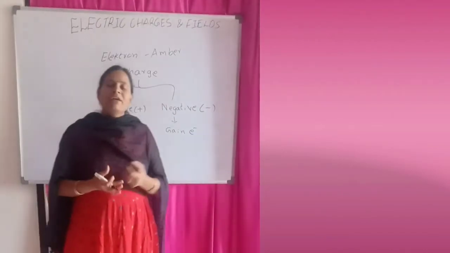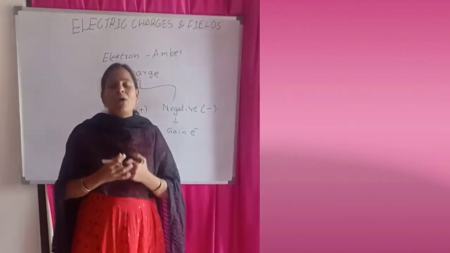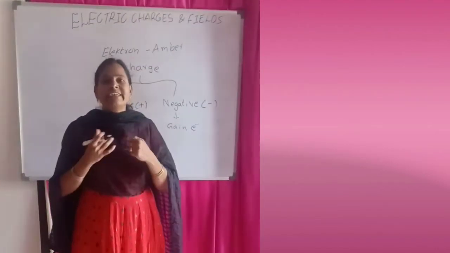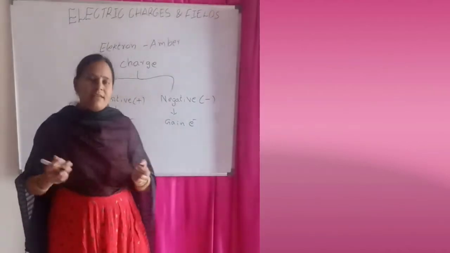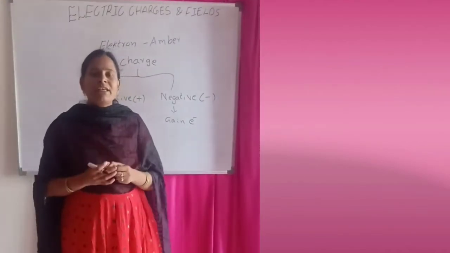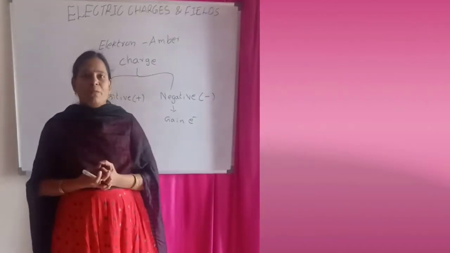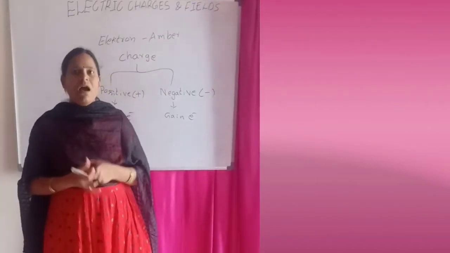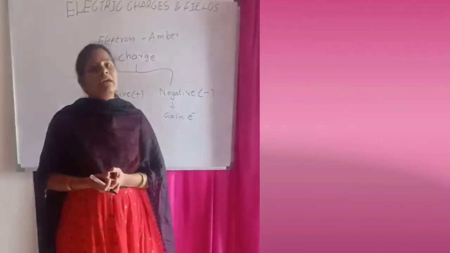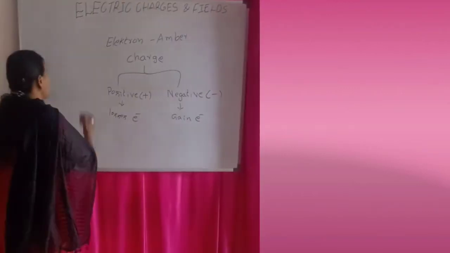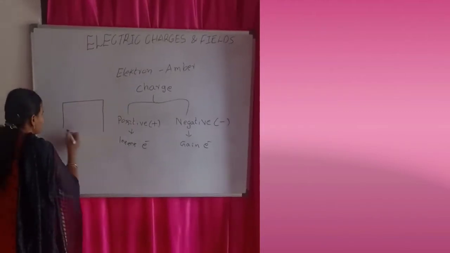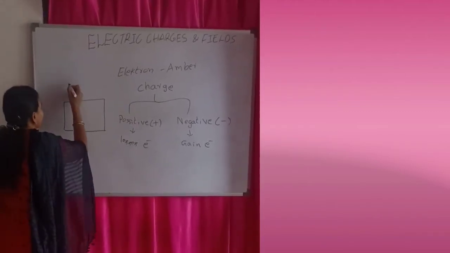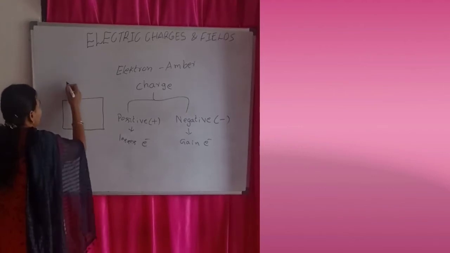Okay, it's fine. So how do we detect whether a charge is present on an object? Is there any instrument? Yes, there is an instrument. Its name is the gold leaf electroscope. What is this, how does it work, and how is it prepared? For this, it is prepared in a glass jar, like this.